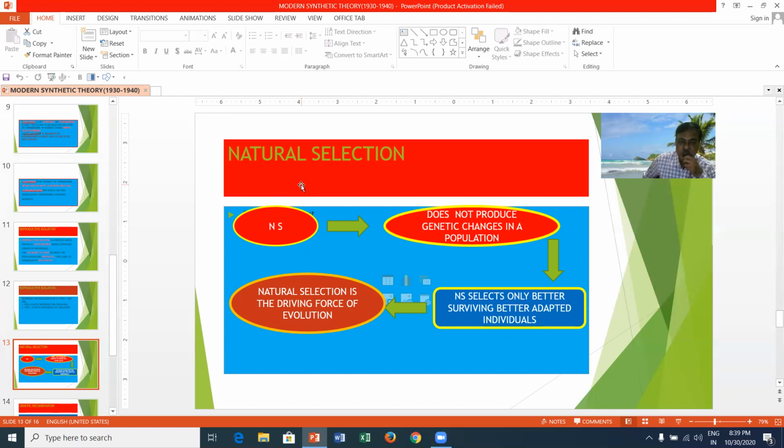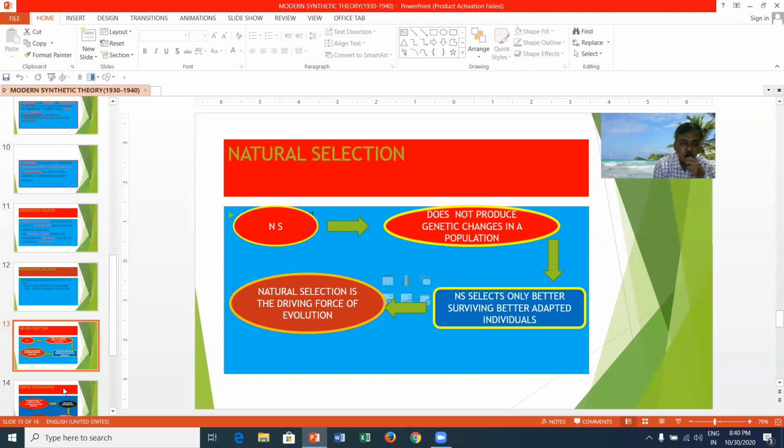This leads to the formation of new species. Natural selection is the driving force of evolution.